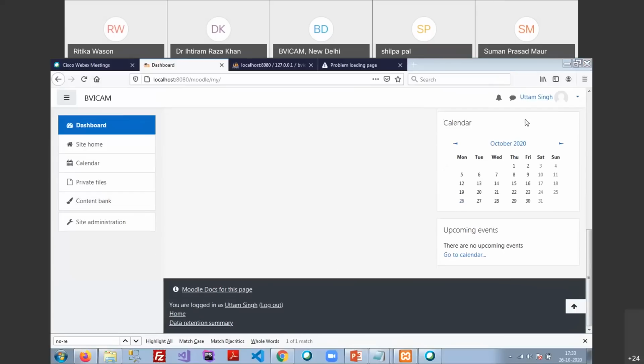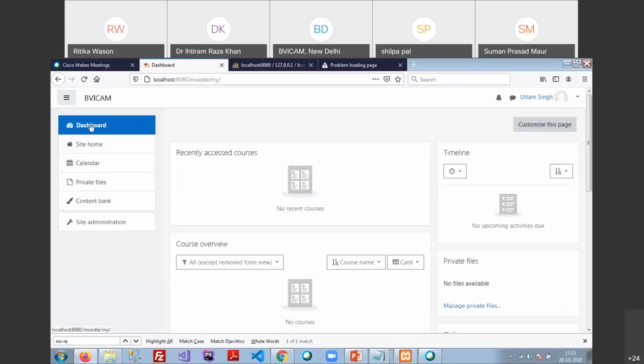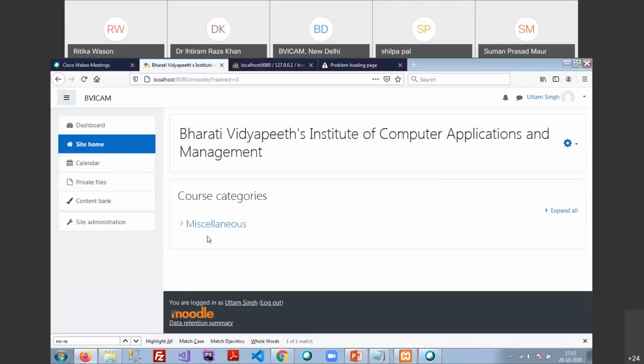So Moodle is basically a complete package from the perspective of users, teachers and students as well. You can also check out this site. Now first, you can see that this is the dashboard. Once you click on the site home, you are able to see how many courses are there.